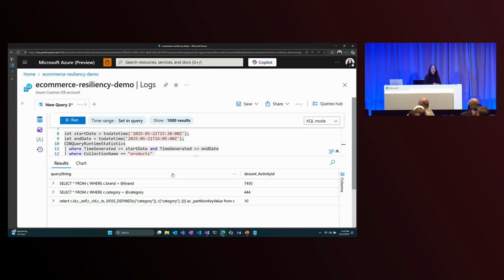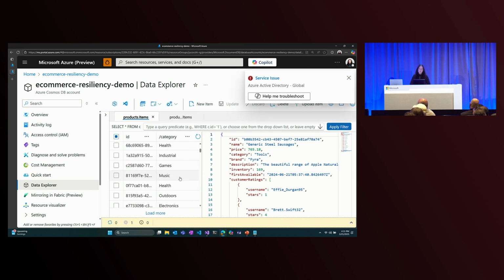Now, my products container is partitioned by category. And I have 10 physical partitions in my products container. This means that queries by category are very efficient because the SDK knows exactly which partition to go search for and serve the data back. However, all those queries by brand actually end up being cross-partition queries. The SDK doesn't know which partition has data by brand, and maybe all the partitions do. So we need to go check every single one. This can add a lot of latency to our application by having to check multiple physical partitions.